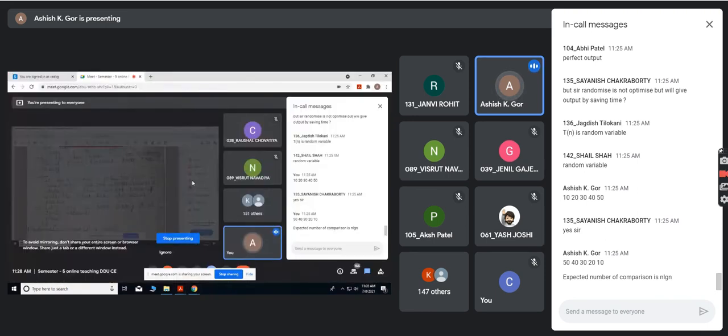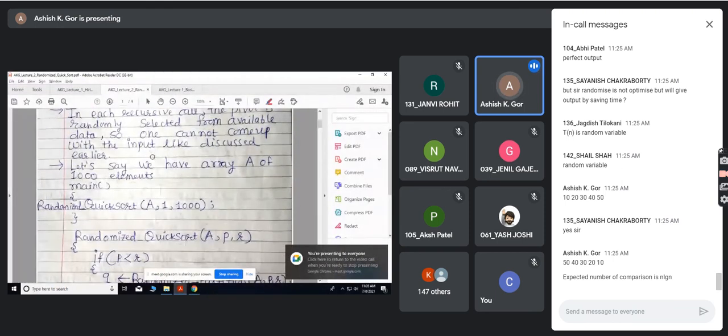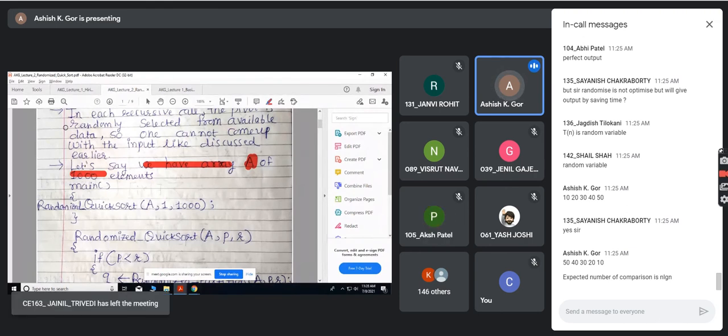Let's take an example. Let's take that we have an array, capital A, of 1000 elements. You can have 10 lakh elements also. This is just an example.